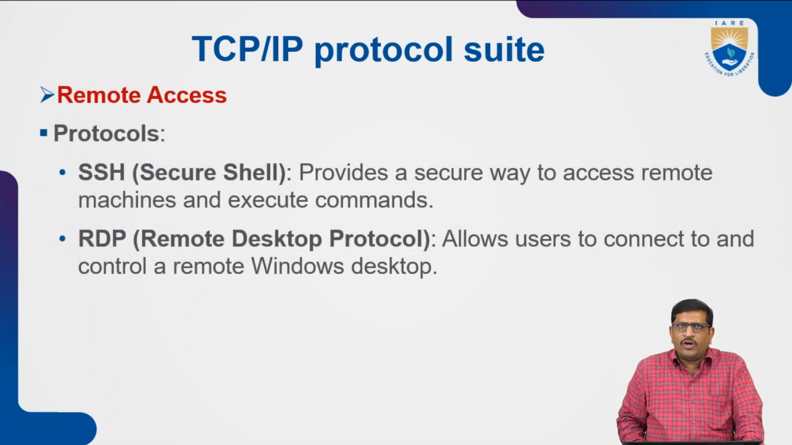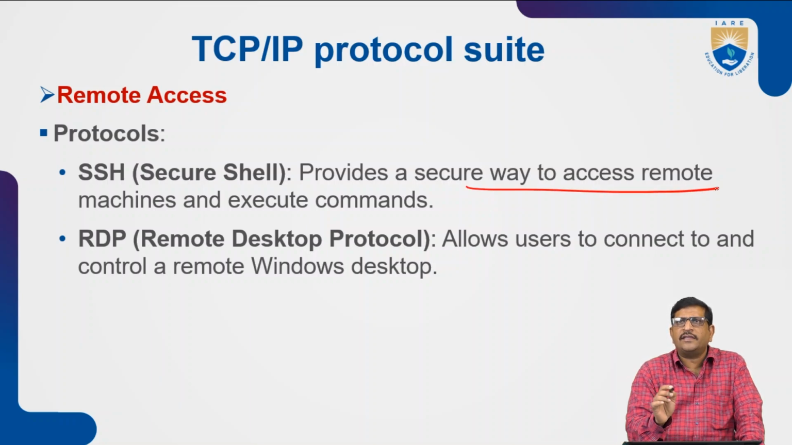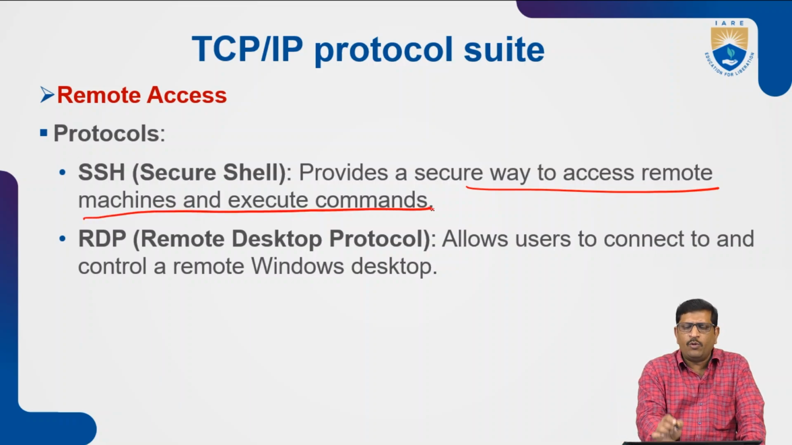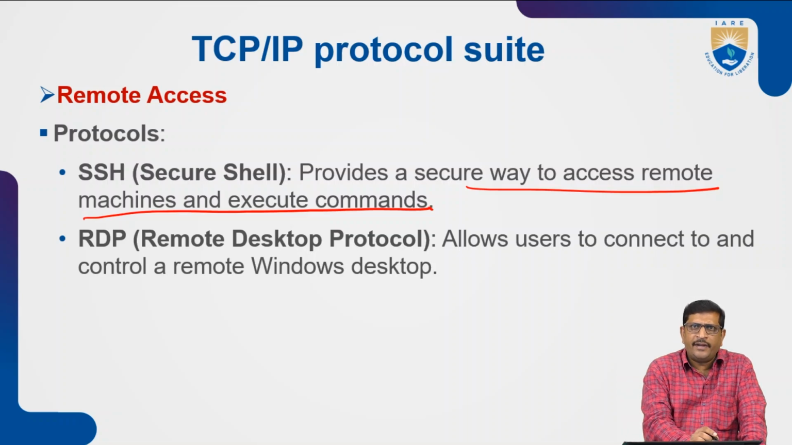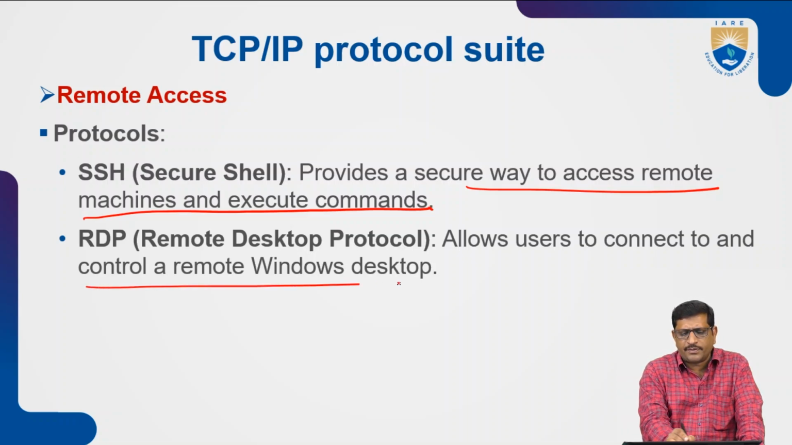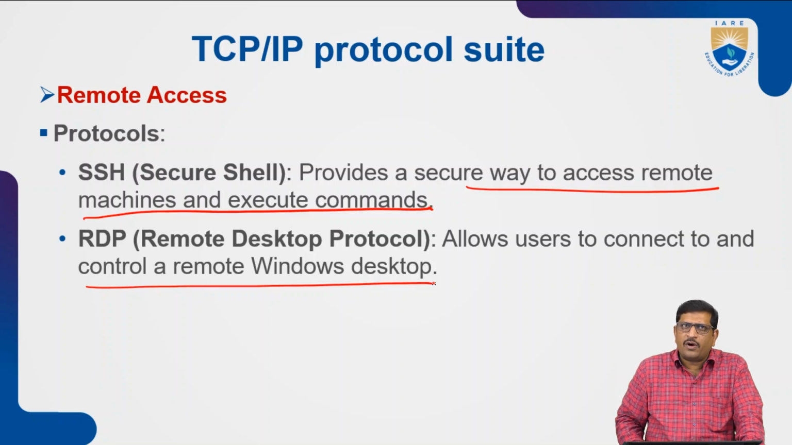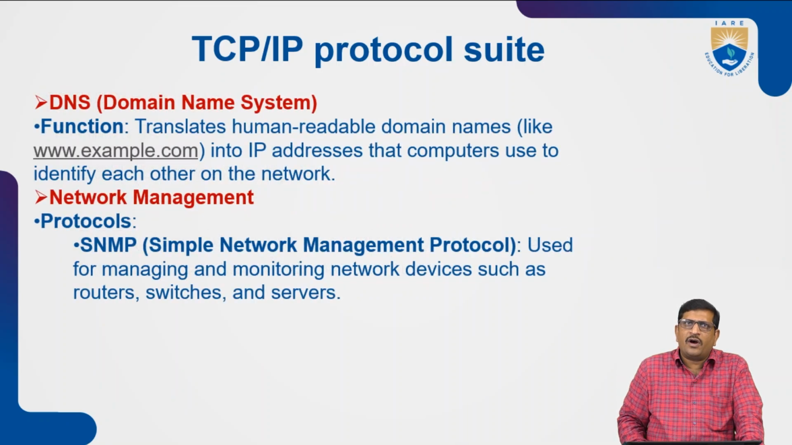Remote access protocols are SSH and RDP. The Secure Shell protocol provides a secure way of accessing remote machines and executing commands. Any remote machine can be accessed. The RDP protocol allows users to connect to and control remote Windows desktops. These are the remote access protocols.